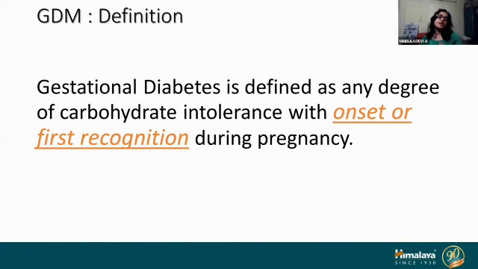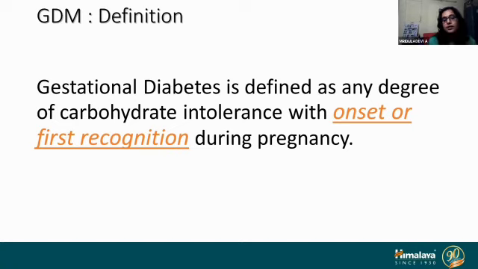So first is the definition of gestational diabetes mellitus. There is a lot of confusion about this alone, like whether to classify high sugars detected in the first trimester as gestational diabetes, or only those high sugar values detected after 20 weeks should be called gestational diabetes, and the rest are type 2 diabetes mellitus. So this definition clarifies all the doubts.